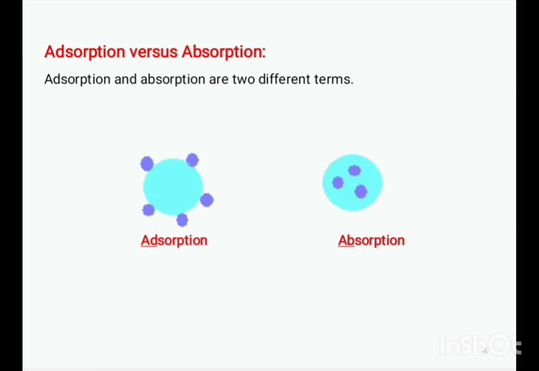Adsorption versus absorption. Adsorption and absorption are two different terms. Adsorption means concentration at the surface only. That is, adsorption is a surface phenomenon. For example, when a crayon chalk is dipped in ink, the ink gets adsorbed on the chalk surface. On breaking the chalk, it is found that it is white inside and only colored at the surface. Absorption is penetration into the body of the solid. That is, absorption is a bulk phenomenon. For example, water gets absorbed by a sponge and is distributed throughout the sponge.